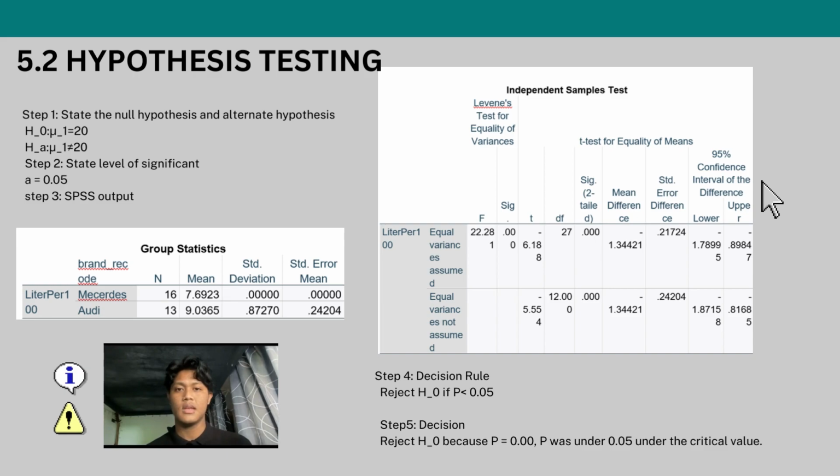Step 2, state the level of significance, which is alpha equals 0.05, and step 3 is the SPSS output. Step 4, decision rule: reject H0 if P is smaller than 0.05. And step 5, decision: reject H0 because P equals 0.00. P is under 0.05, under the critical value.